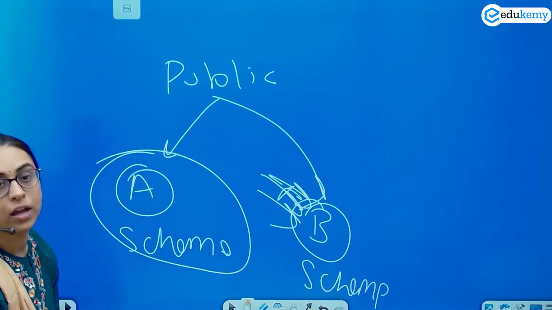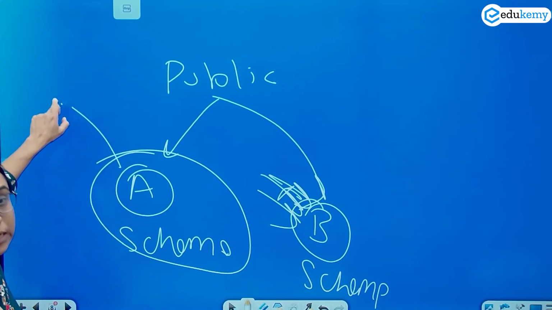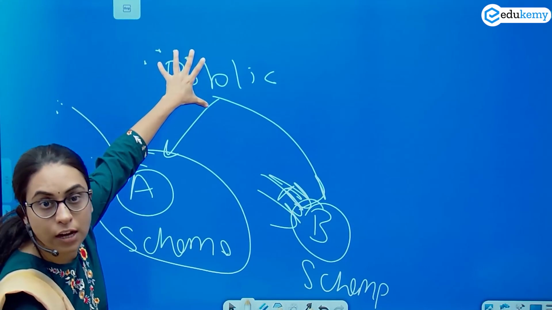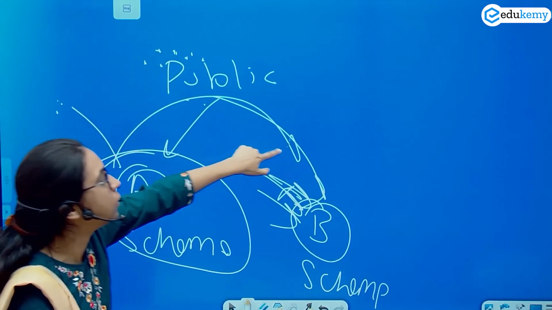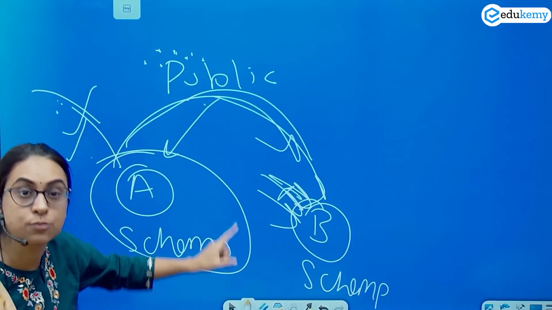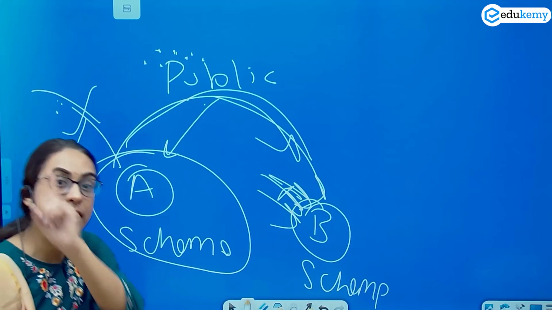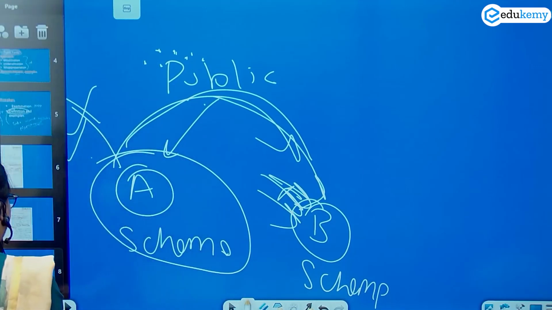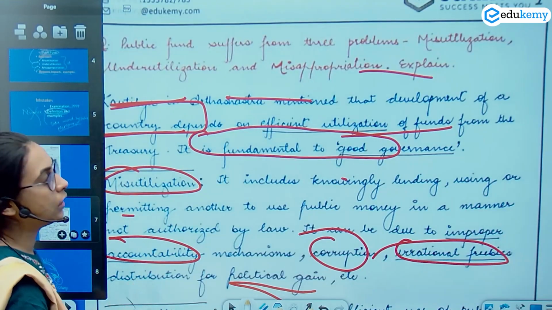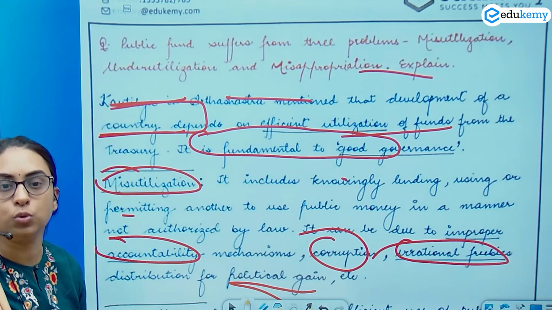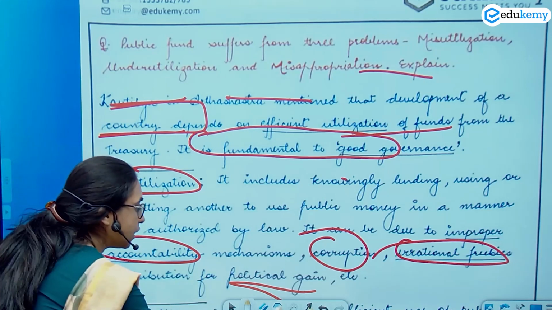What do you do? You will have to see whether the law is permitting it or not. If it is not permitting, even if the person has not indulged in corruption but has transferred the money from A to B, and if it is against the law, that is misutilization of the fund. That is inefficient utilization of the fund. So because it is not permitted by the law, any transfer would be counted as misutilization. Okay, this is one thing.